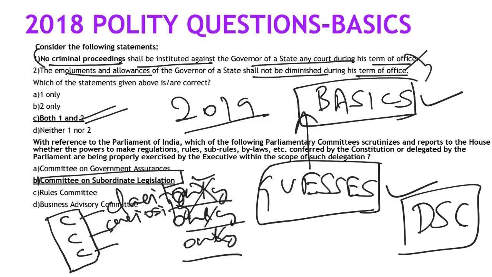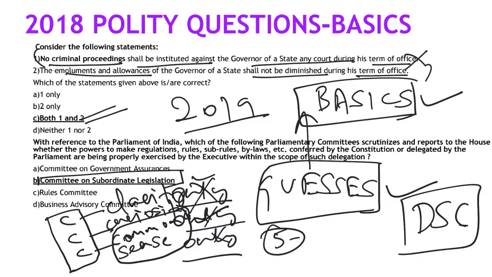Third one, which I place very high, is your common sense. Just come out of the aura of UPSC, take it like any other exam, and use your basic common sense. Even then you have a chance of getting at least 5 extra questions right.